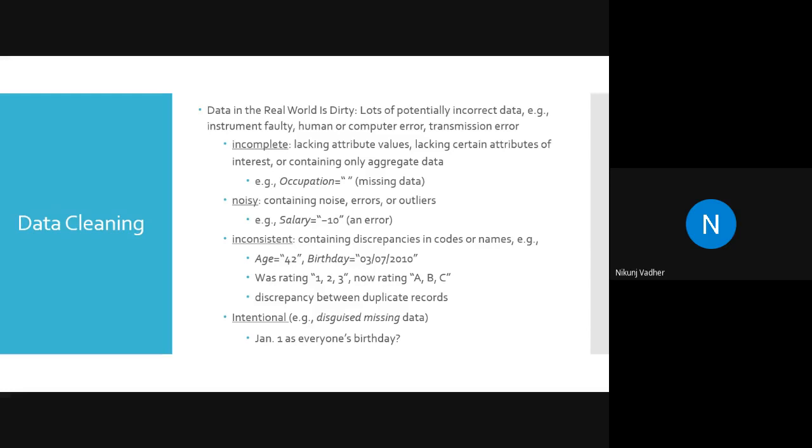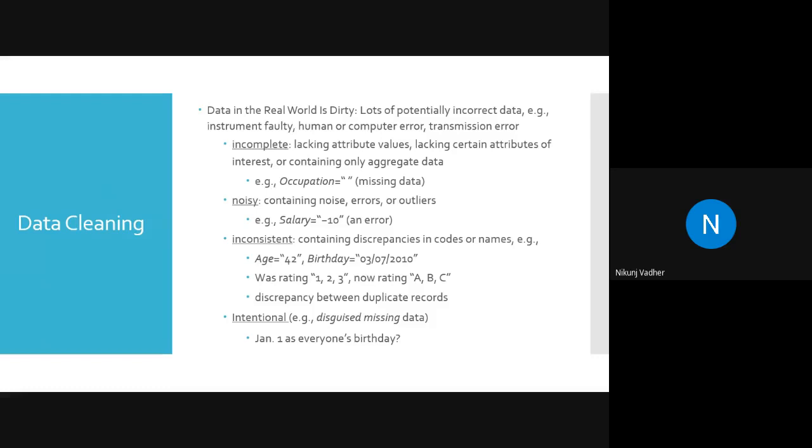And the last one is intentional. This is something like you people giving your email address on a registration form. If you are on a website and someone forces you to register, then what will you do? You will write abc@xyz.com. That's why they have come up with the method of verification.